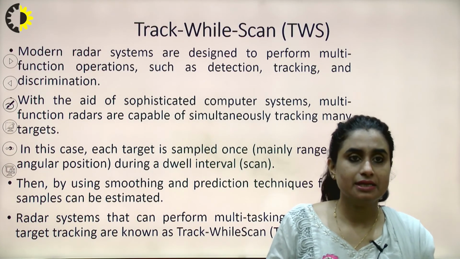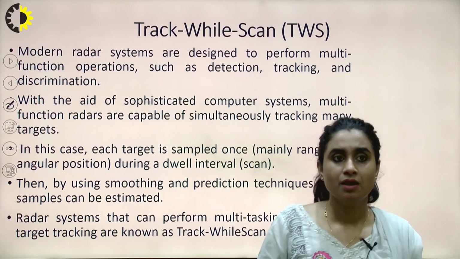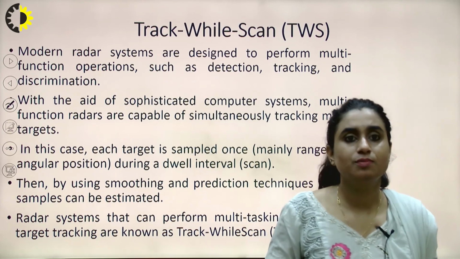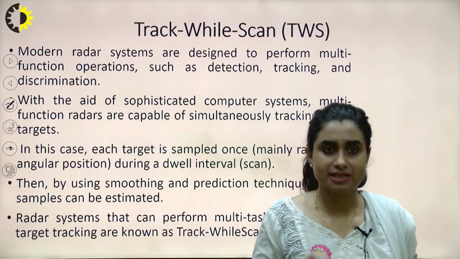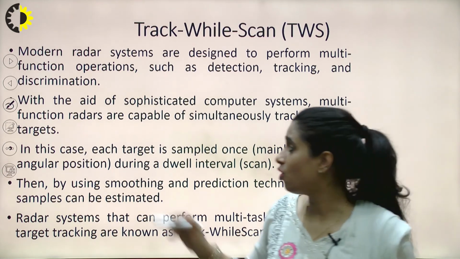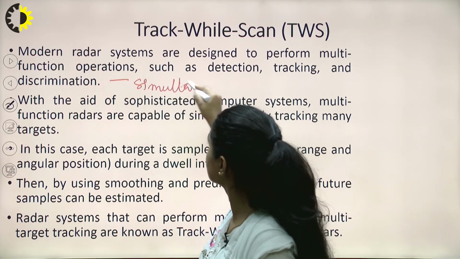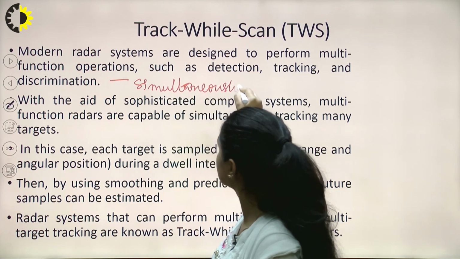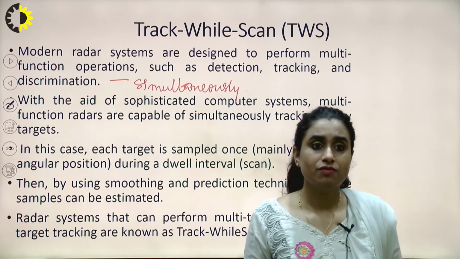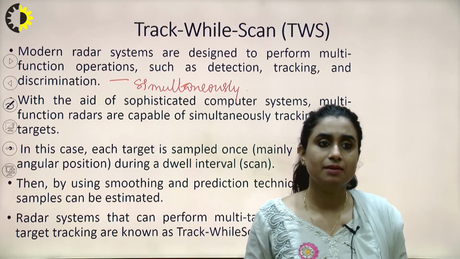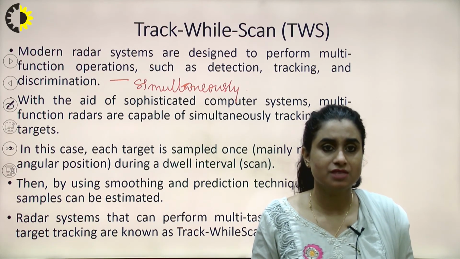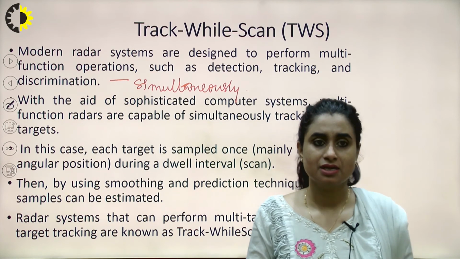So in this track while scan system, modern radar systems are designed to perform multiple functions such as detection, tracking and discrimination, all these things simultaneously. With the aid of sophisticated computer systems, multi-function radars are capable of simultaneously tracking many targets.